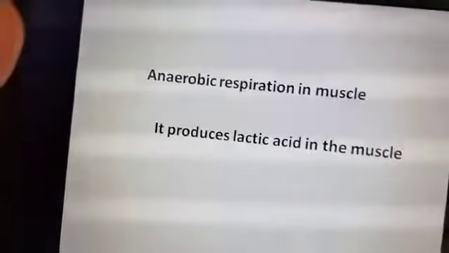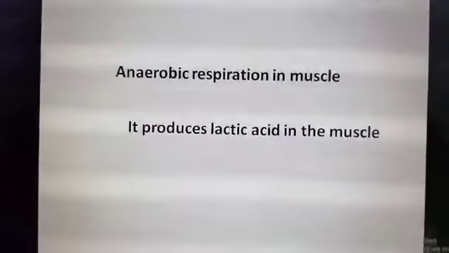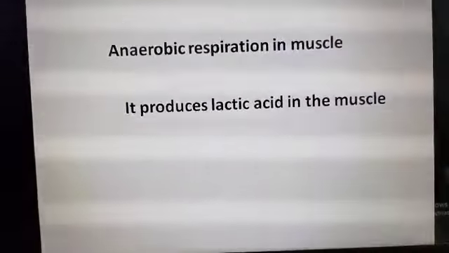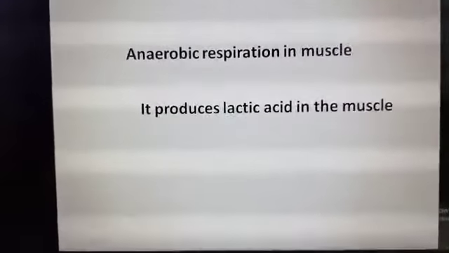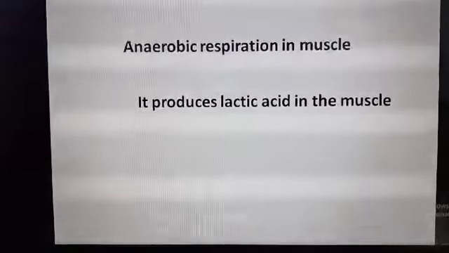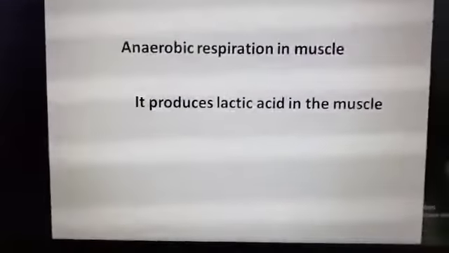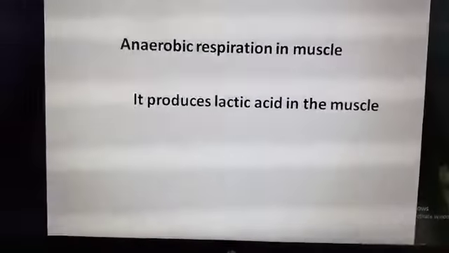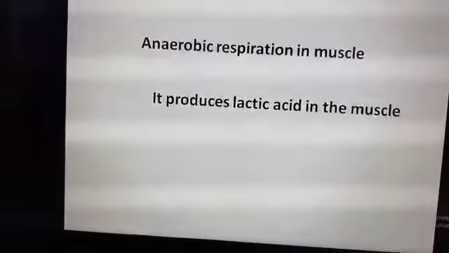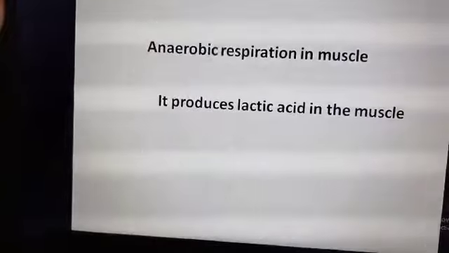In anaerobic respiration in muscle, glucose produces lactic acid, and as lactic acid accumulates in our muscles, muscle cramps occur after heavy physical exercise or running. So after heavy physical exercise or very fast running we sometimes get muscle cramps, which are painful contractions of muscles.